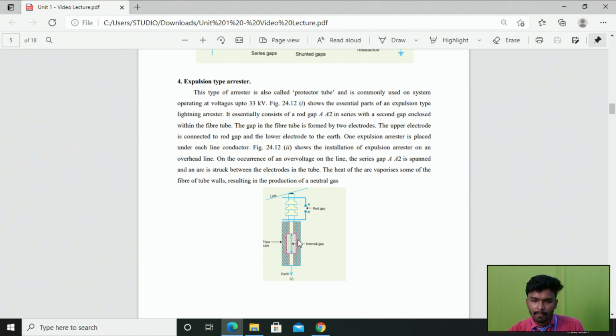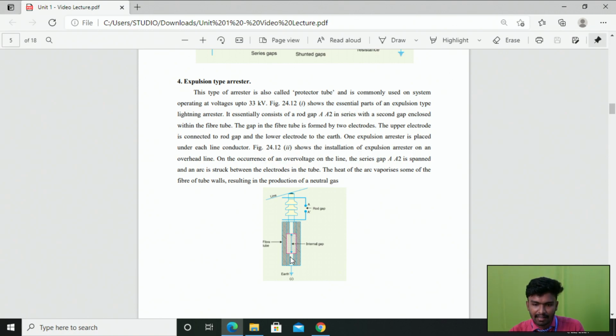But on the occurrence of an overvoltage on the transmission line, what will happen? The series gap A dash sparks over due to the extra surges, so it will conduct. Then the extra surges start to flow through this rod, which is again diverted to the second gap through the electrodes, right? Then A2 is spanned and here also an arc is created between these two electrodes in the tube, right?